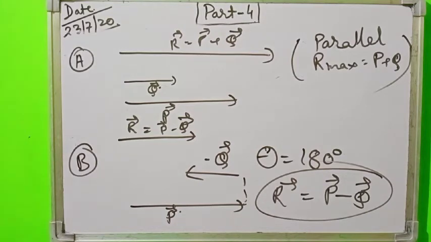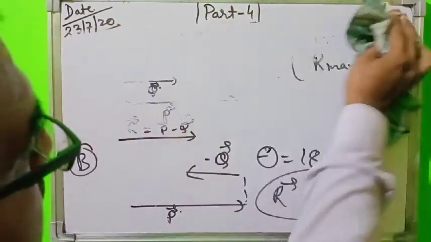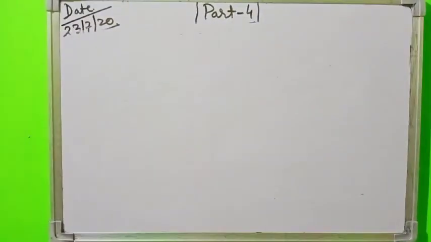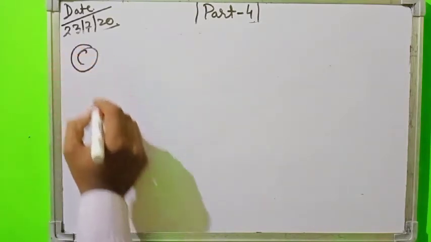And the third case, if the vectors are orthogonal, meaning 90 degree.